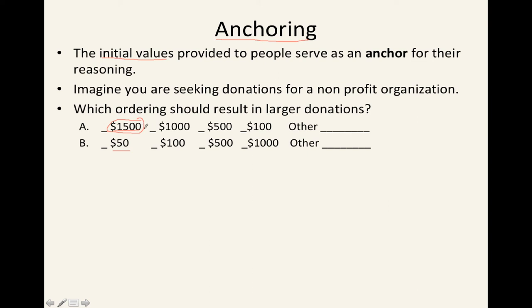And when given this set of numbers, starting with this higher $1,500 number, people will donate a larger amount than if they're started off with the smaller $50 amount, and then the value goes up. So start off with a larger value and you'll end up with a bigger donation than if you start off with a smaller value.